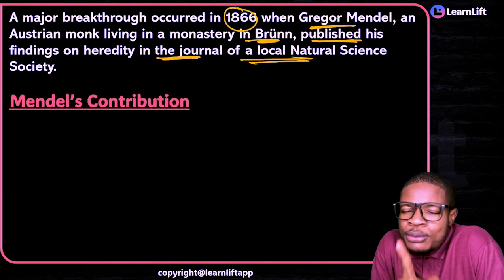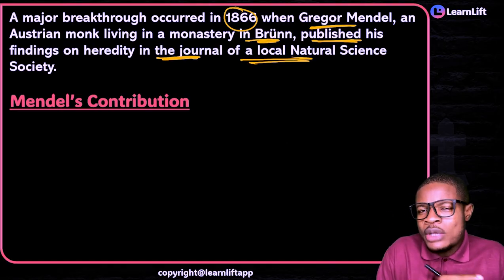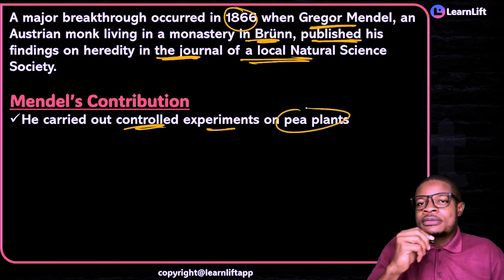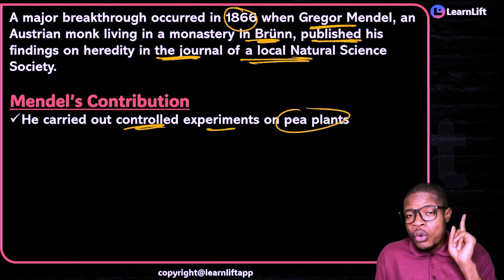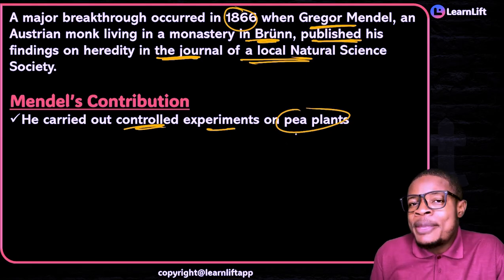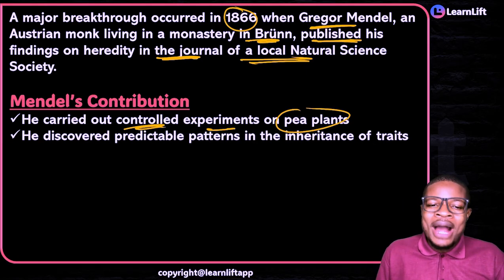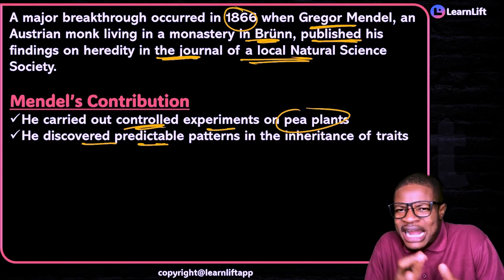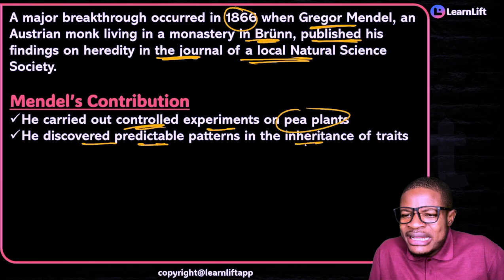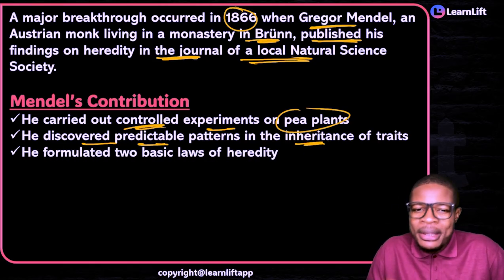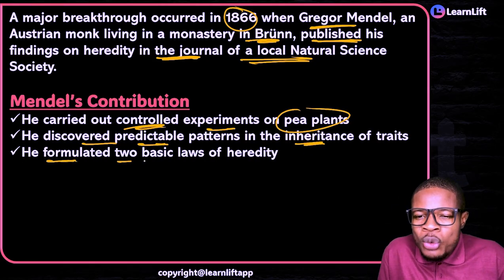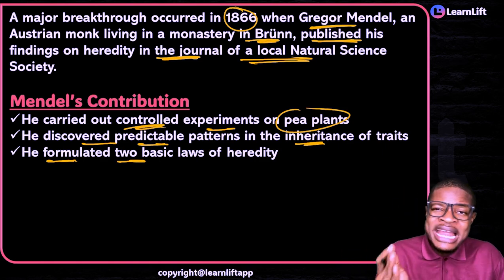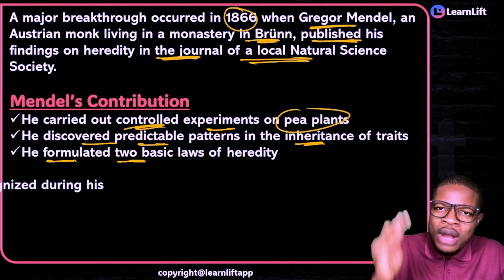Now, Mendel's contributions were very, very powerful. What were his contributions? Number one, he carried out controlled experiments on pea plants. Unlike the first guy that used tobacco, Mendel used pea plants for his experiments. Number two, he discovered predictable patterns. He started seeing patterns from his experiments in the inheritance of traits, and he started documenting them. Number three, he formulated two basic laws of heredity, and the laws were correct: Mendel's first law and Mendel's second law. As we go, I will show it to you.